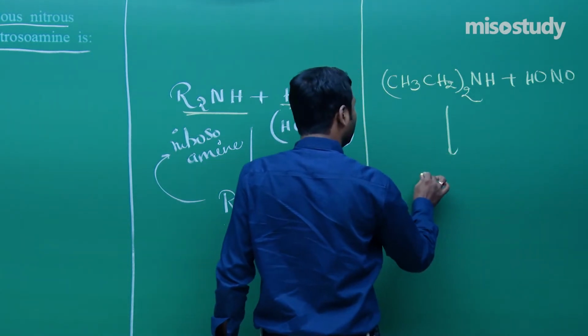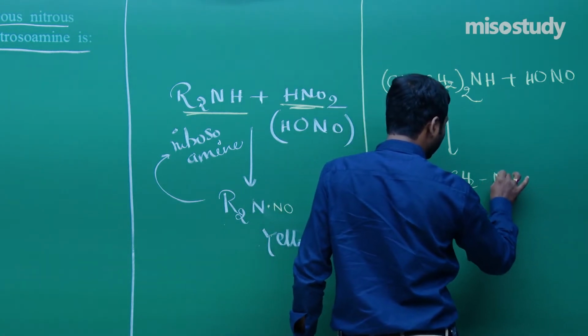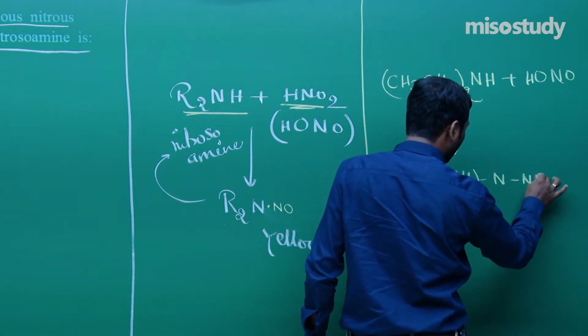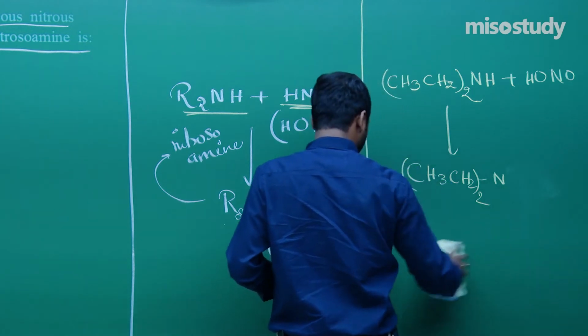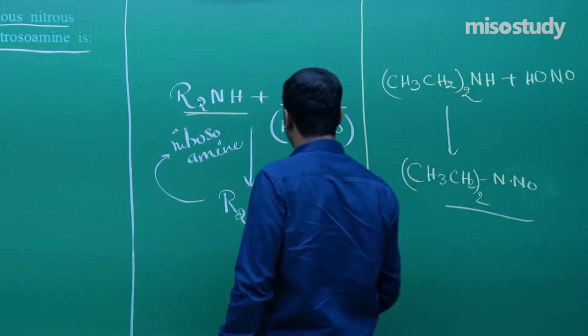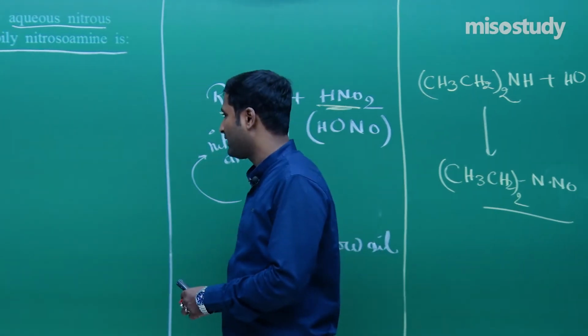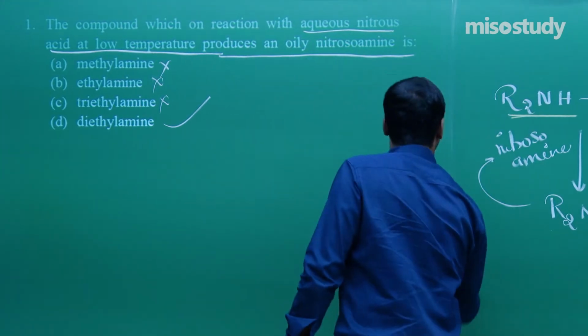It gives you (CH3CH2) whole twice N-NO, or it may be written like this, N-NO. This is the yellow oil. So we can say for this D is the correct option. Now friends, I am going to rub this part and we'll discuss the next question. Wait for a moment.